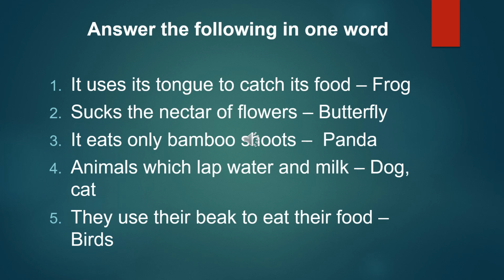So here is the time to check your answers for those questions. First, it uses its tongue to catch its food. Which animal is this? Frog. Yes, the answer is frog. Second, sucks the nectar of flowers. Yes, butterfly. Third, it eats only bamboo shoots. Panda. Number four, animals which lap water and milk: dog, cat, etc. Number five, they use their beak to eat their food: birds. Children, you must have observed parrots and other birds like crows and sparrows use their beak to eat their food.